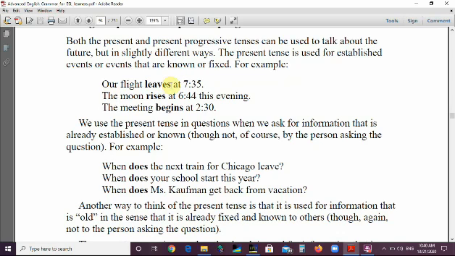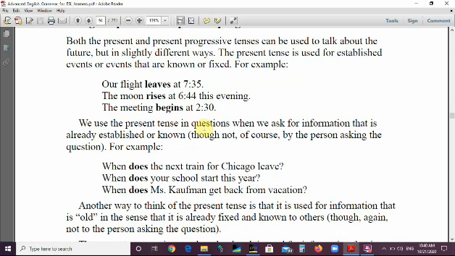For example, our flight leaves at 7:35 because every day, or there is a schedule for this. We know a long time ago that the flight leaves at 7:35. The moon rises at 6:45 this evening. The meeting begins at 2:30. The break today starts at 10:30 because every day it starts at 10:30. This is a schedule, this is a timetable, this is a fixed event or a known event.